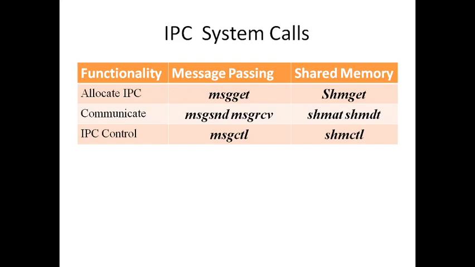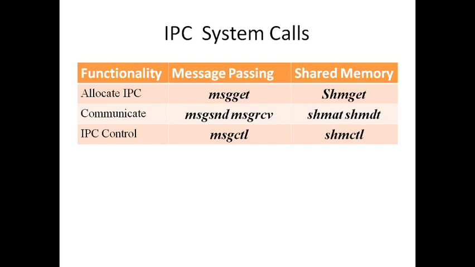So msgget will invoke the system call, which will in turn connect the current process either with a new message queue or with an existing message queue. Similarly, the equivalent function under shared memory is shmget. So shmget will also do the same. It will either create a new shared memory or establish a connection with the existing shared memory for the current process. And once the connection has been established, the next step is performing the communication.